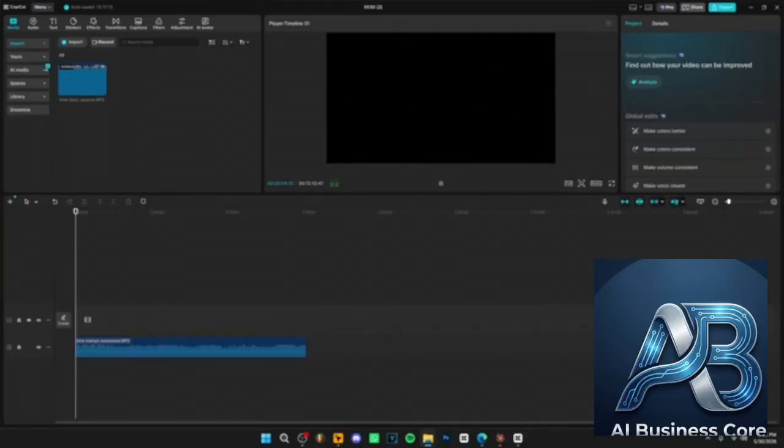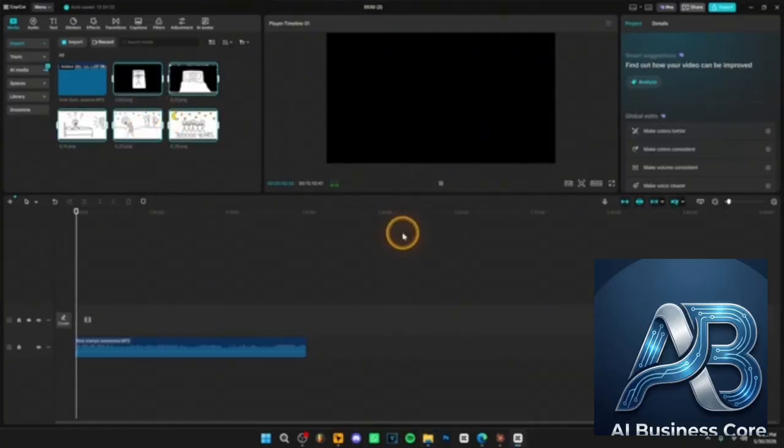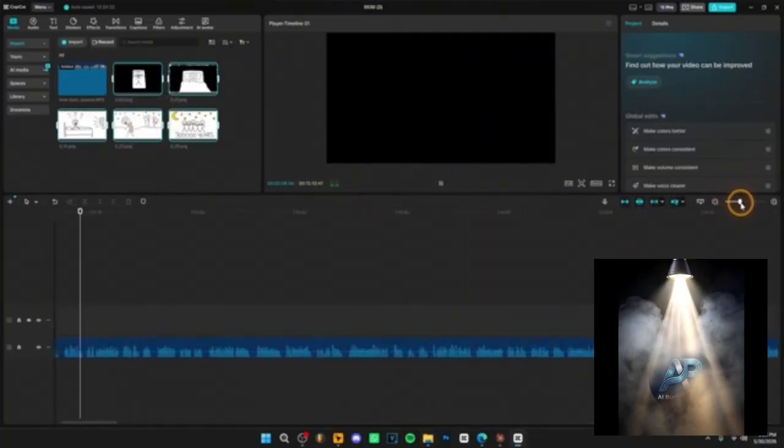What you want to do is drag all the images Claude Code is generating in the folder, and zoom in on the timeline.